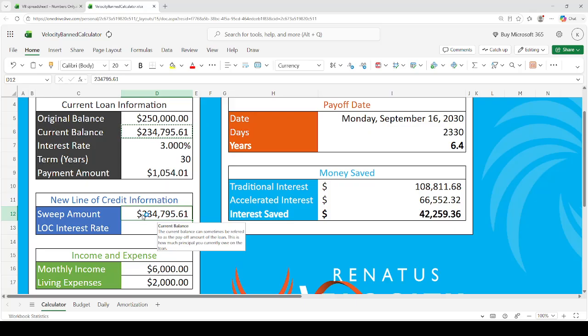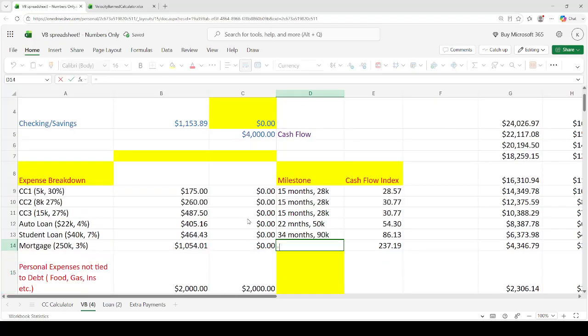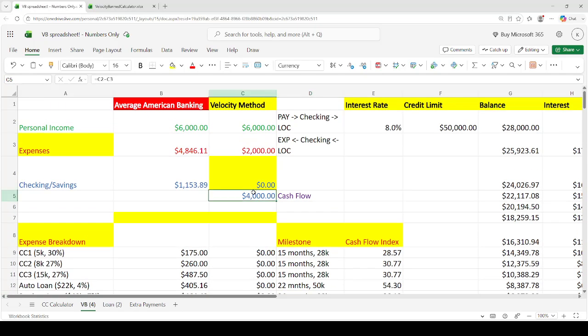So now let me just kind of do this. Go back here. This is going to be 5.4 years. So I'm going to do this. So this is 0. This is 34 divided by 12 plus 5.4. And then it's going to be 8.23 years. And then we're debt free. Okay. All right. So debt free, $4,000 of cash flow a month, and now we get to sleep well, right?